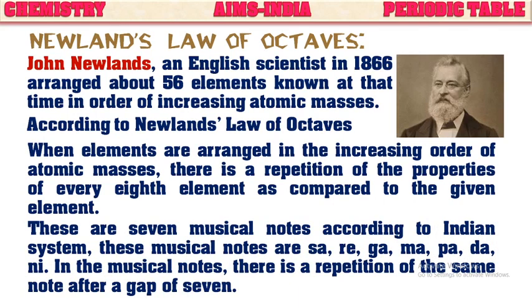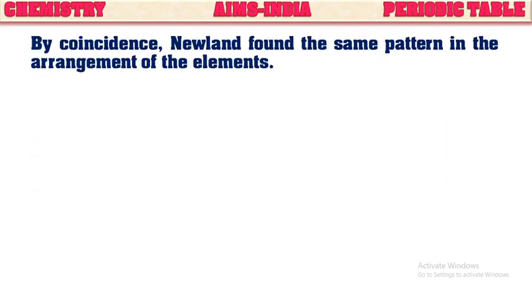As there are 7 musical notes according to the Indian system, as we know, these musical notes are sa, re, ga, ma, pa, da and ni. In the musical notes, there is a repetition of the same note after a gap of 7. By coincidence, Newland found the same pattern in the arrangement of elements also.